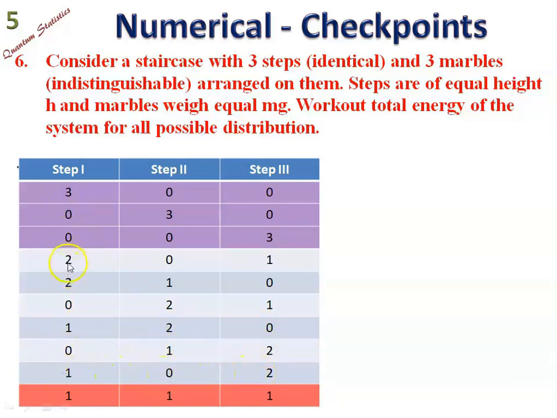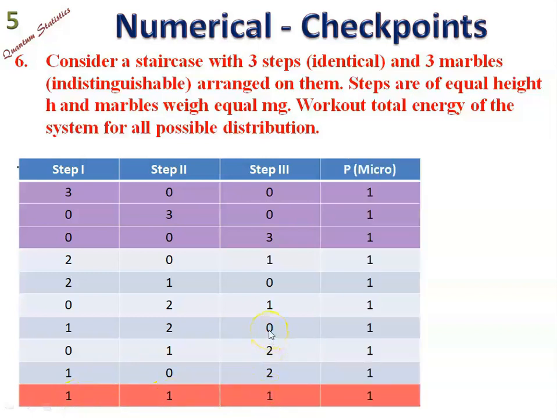So we have two particles on first step with possible subcases, two particles on second step, possible two cases, two particles on third step, possible two cases. And a common thing is a distribution in which we have one particle on each step. As the particles are indistinguishable, microstates are only one. Otherwise, this would have had a degeneracy.